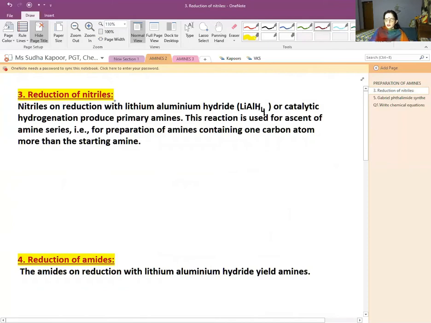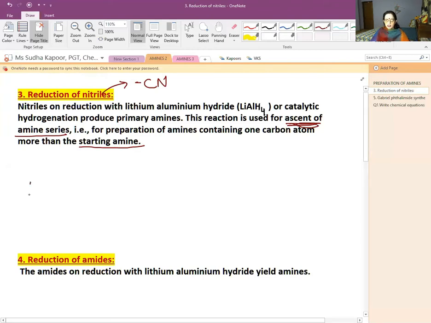So dear students, what are nitriles? First, it must be very clear that nitriles are the CN groups. Commonly we call them cyanide, but in IUPAC we give the name nitrile. So nitriles on reduction with lithium aluminum hydride, LiAlH4, or catalytic hydrogenation produce the primary amine. This reaction is very important. It helps in ascending the amine series, or for preparation of amines containing 1 carbon atom more than the starting amine. So it will help us when we have to increase the carbon atoms.